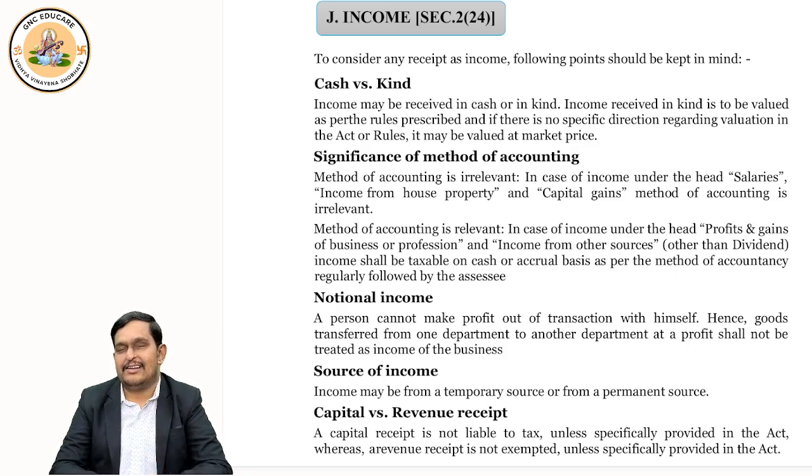Now, understand that if you want to really clear CMA Inter, tax is the most crucial subject because all the three other subjects are single subjects. But taxation is double: direct tax is an independent subject and indirect tax is an independent subject. So it is two subjects. Moreover, this is the only subject where huge amendments come. Law also has some amendments, but tax has huge amendments. And it is conceptual and numerical both.